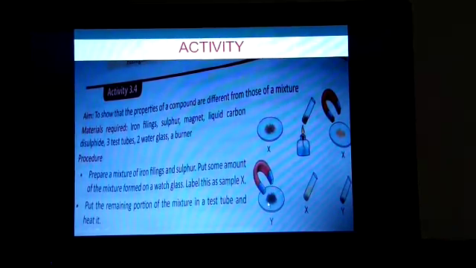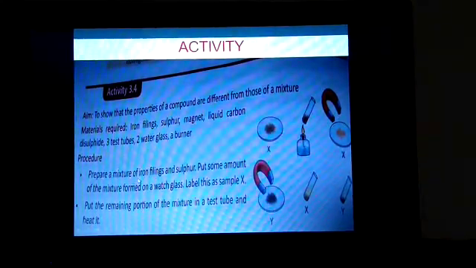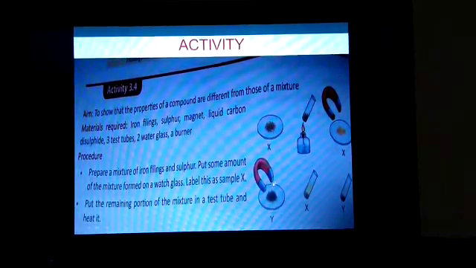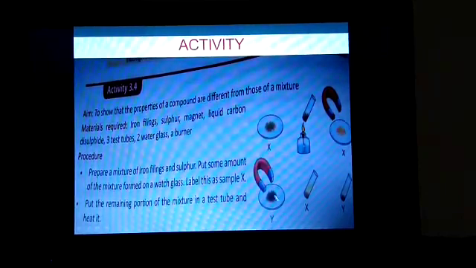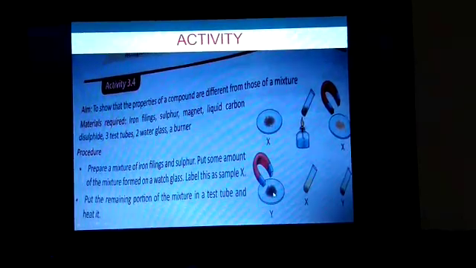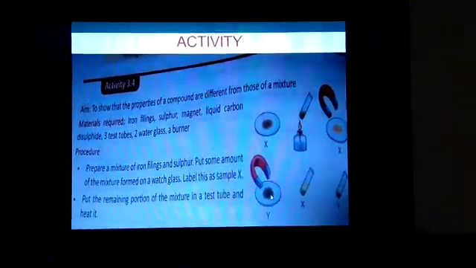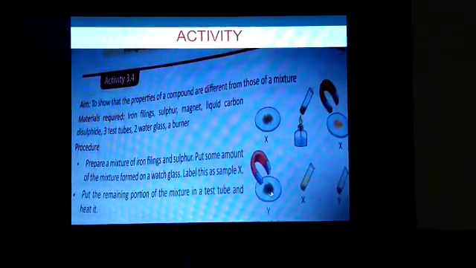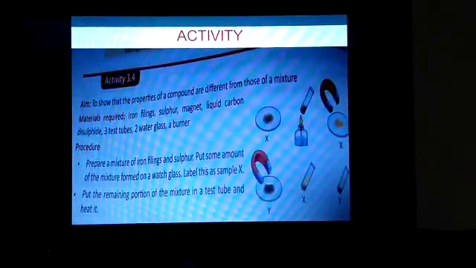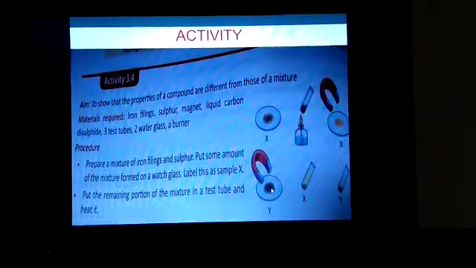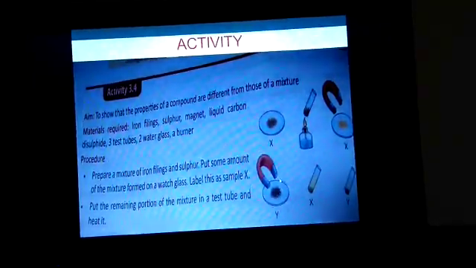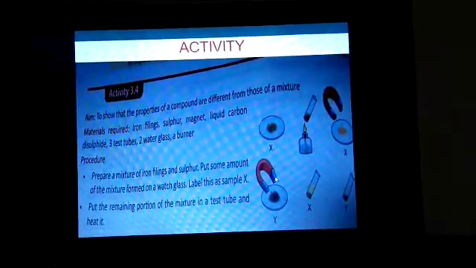You can see here, when you take the iron filings and sulfur without heating, and bring a magnet over that mixture, listen carefully, in the sample that is not heated, the iron filings will be attracted by the magnet.